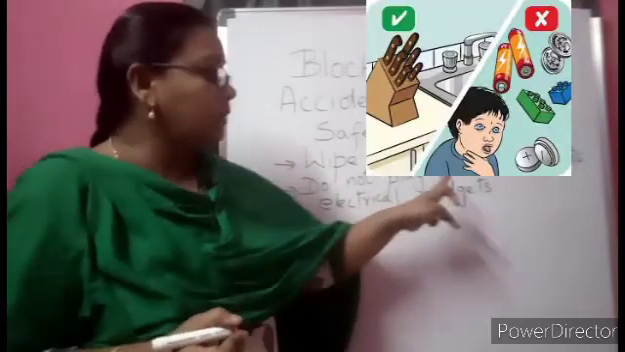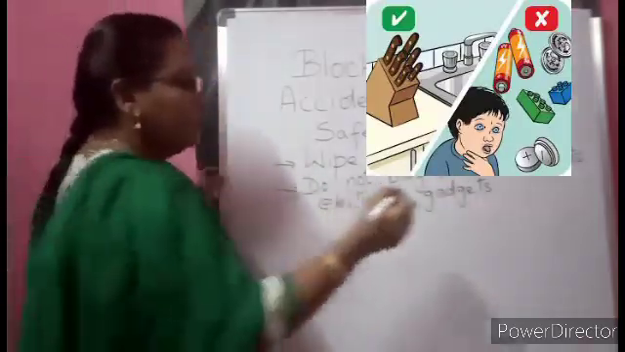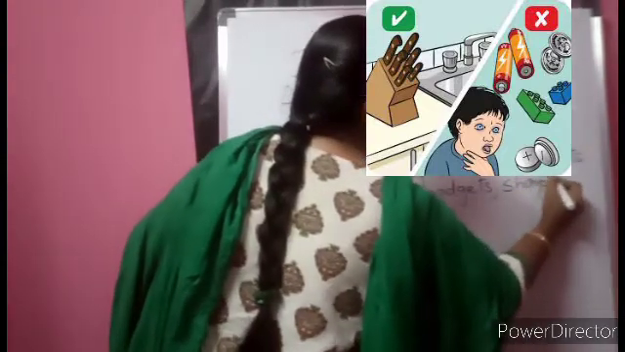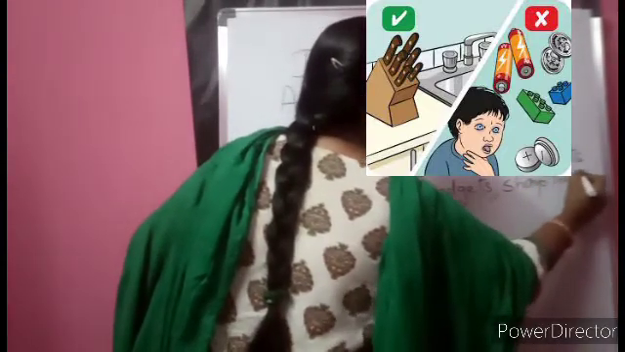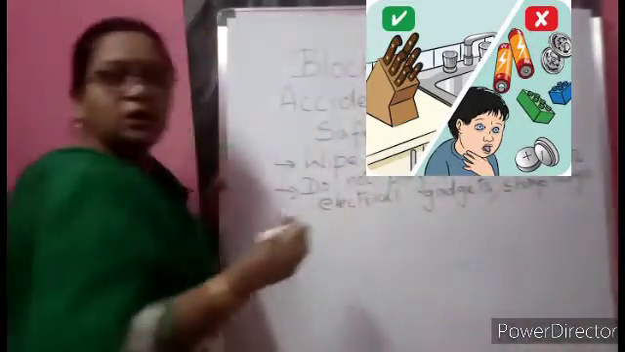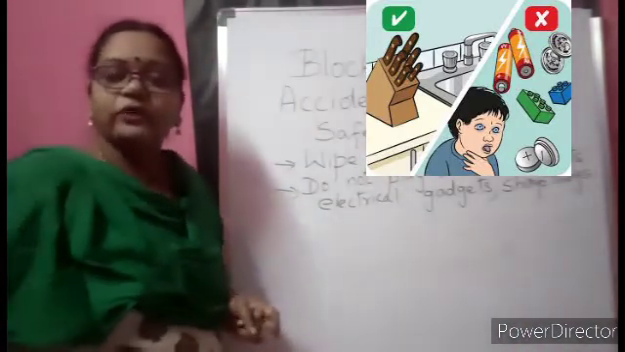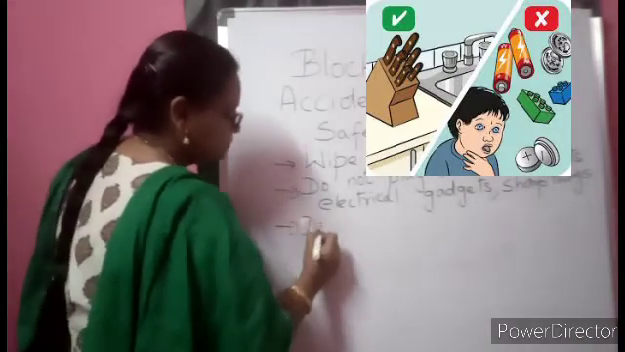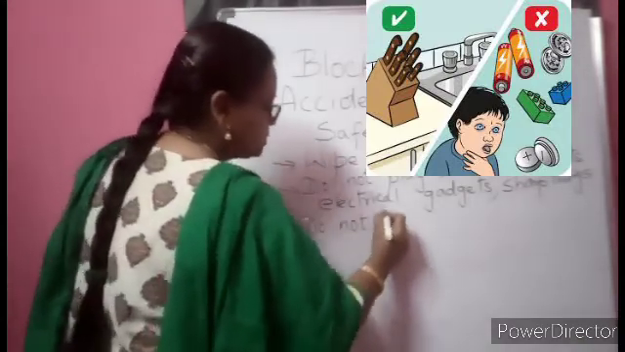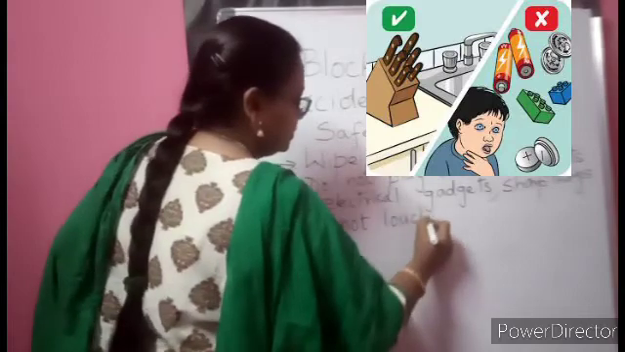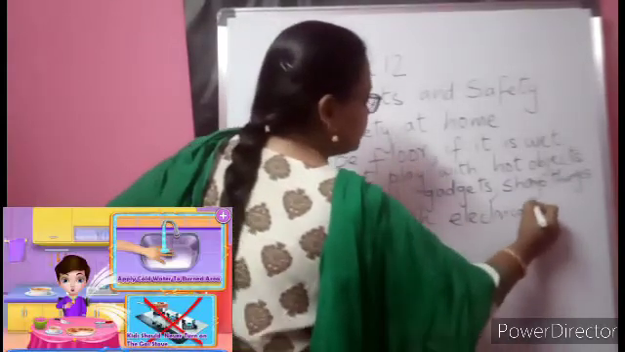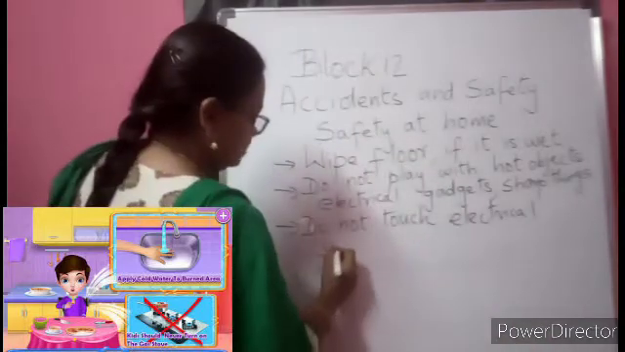So we should not play with hot objects, electrical gadgets, also the sharp things like the scissors, razor, these type of things. It's not a playing tool. So never try to play with them, and do not touch electrical switches. You should not touch.